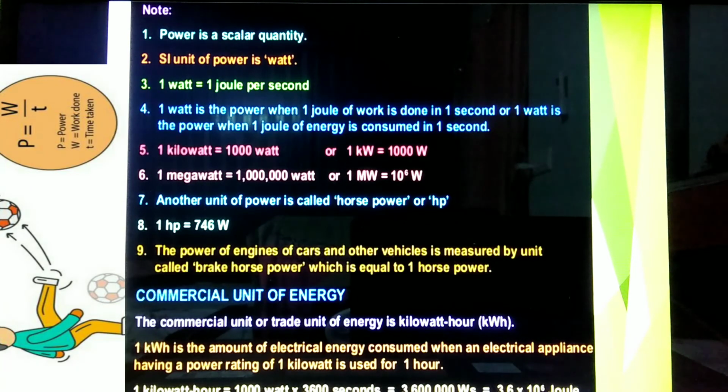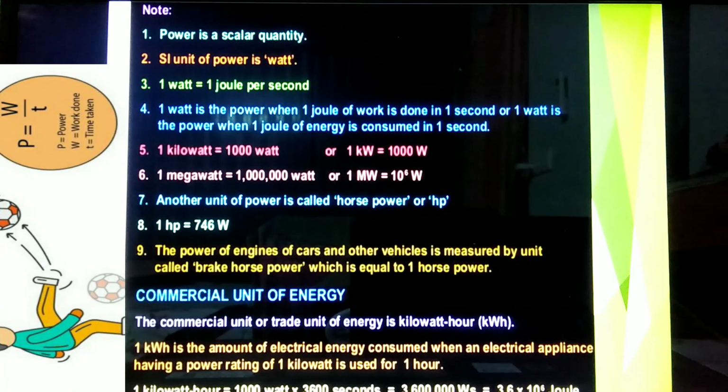1 watt is the power when 1 joule of work is done in 1 second, or 1 watt is the power when 1 joule of energy is consumed in 1 second. 1 kilowatt is equal to 1000 watts. 1 megawatt is equal to 10 to the power of 6 watts.